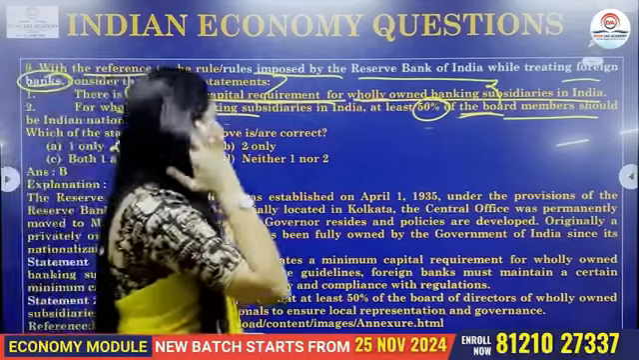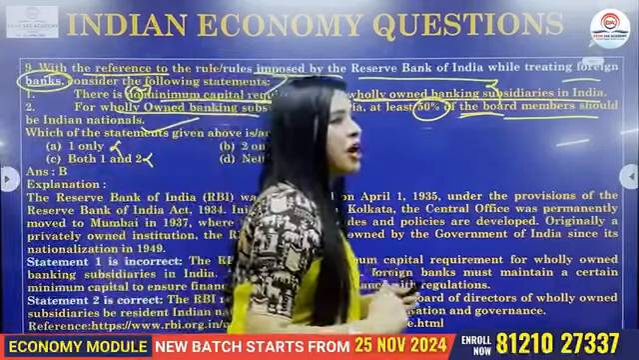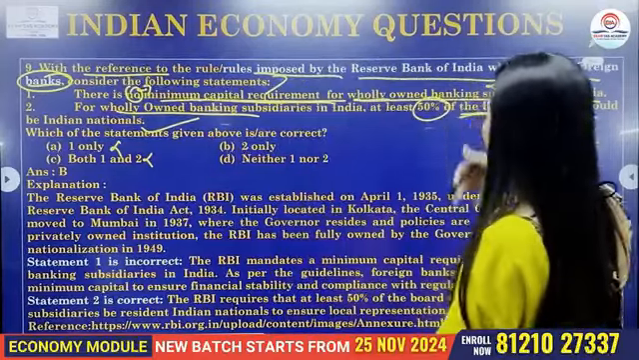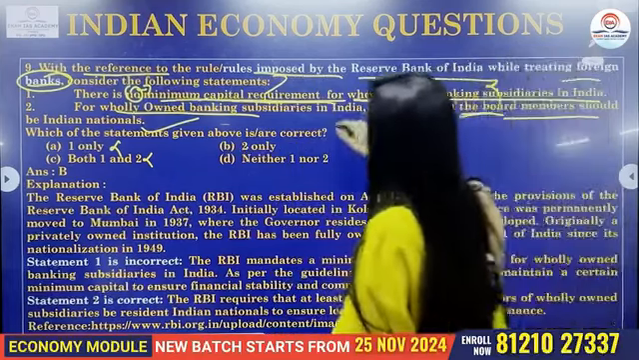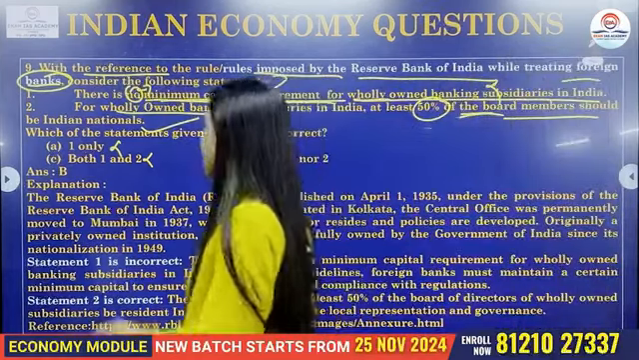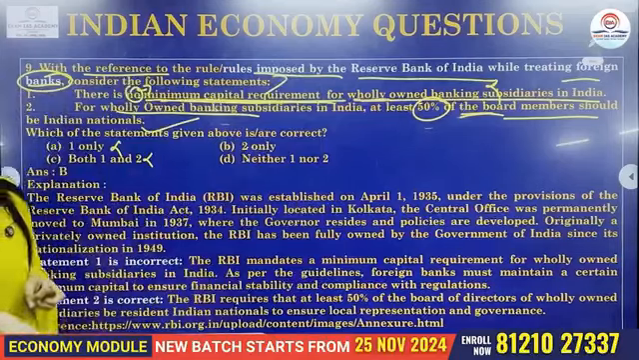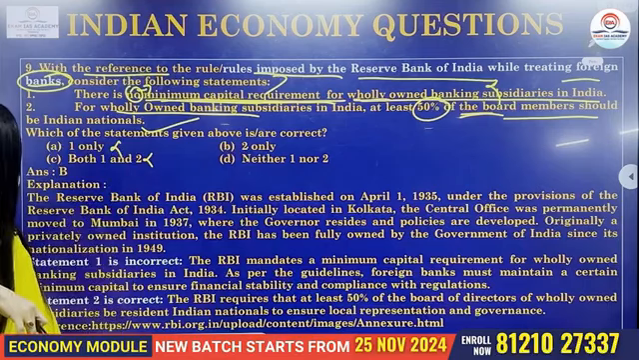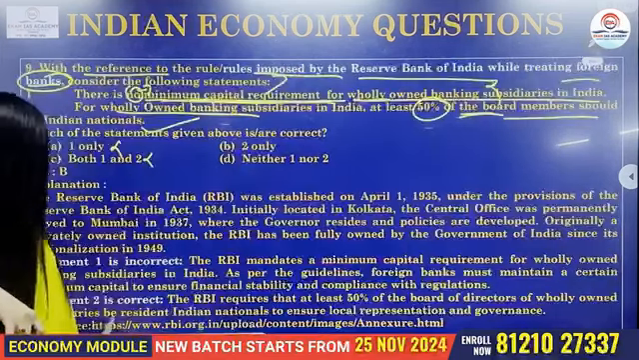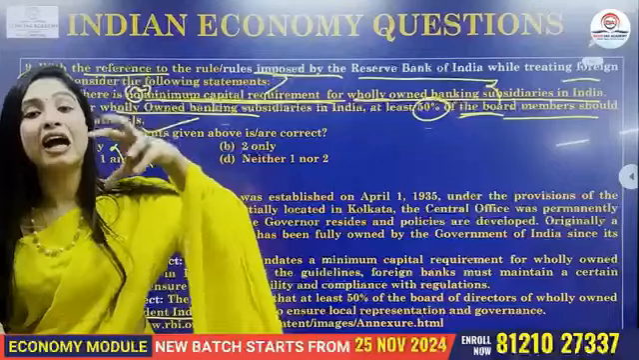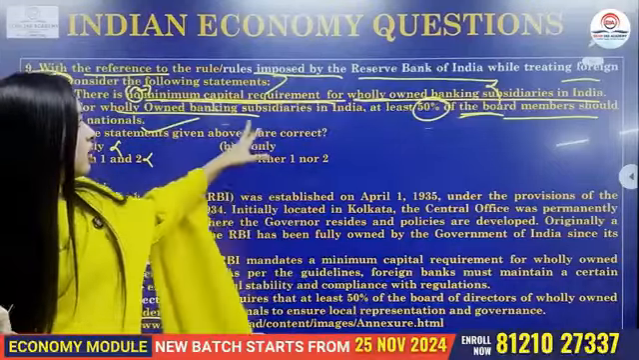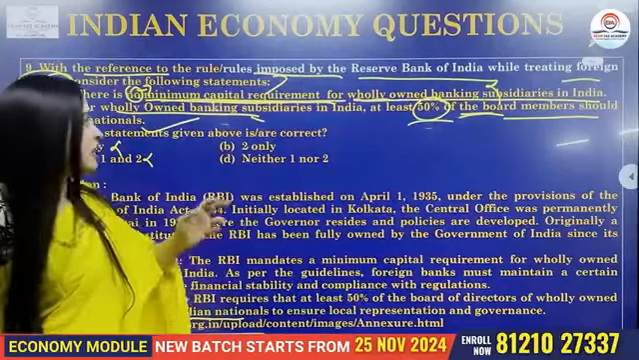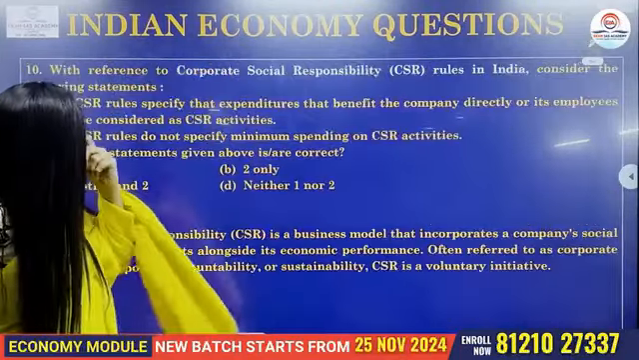So we all know that as far as the RBI, the central bank of a country, is concerned, these foreign banks, if at all they have to operate here, they should have a minimum capital requirement. Without a minimum capital requirement, they will not be able to function properly. And with regard to the second statement, we all know that, yes, it has to be the resident Indian nationals who should have 50% of the subsidiary owning, or the board members should be Indians. Is it clear? Now, having said that, moving on to the next question.